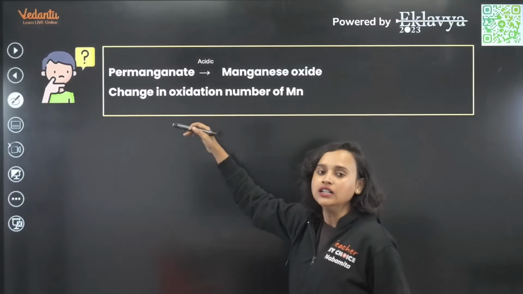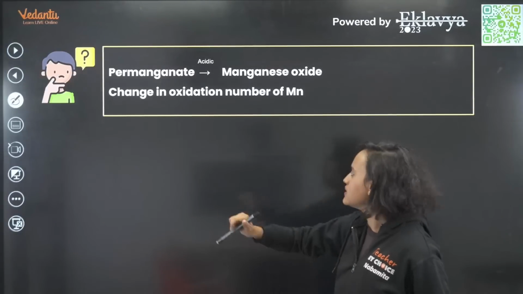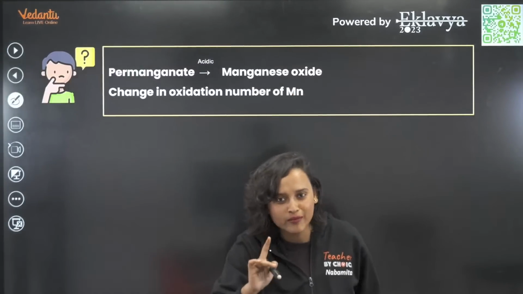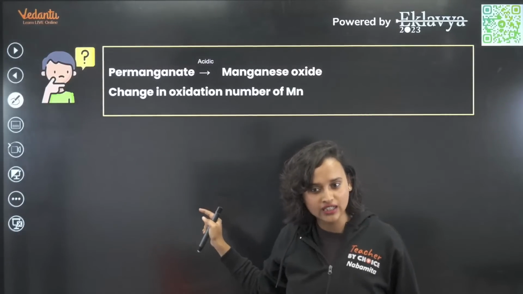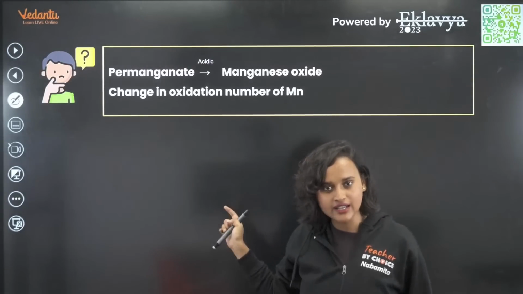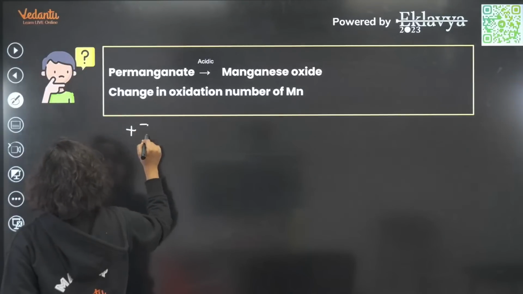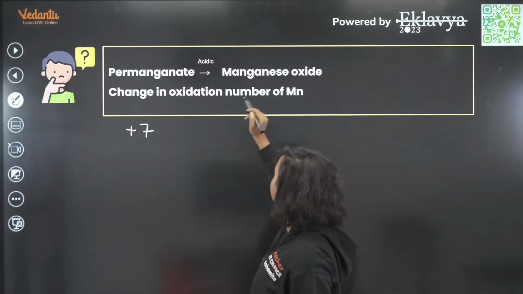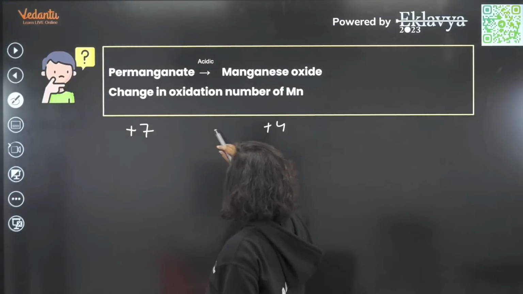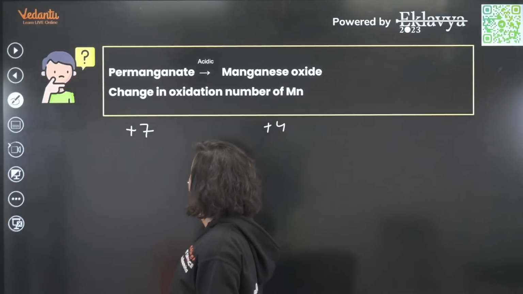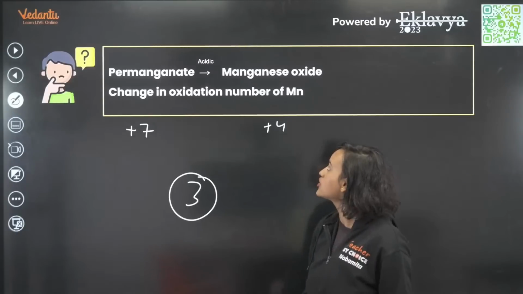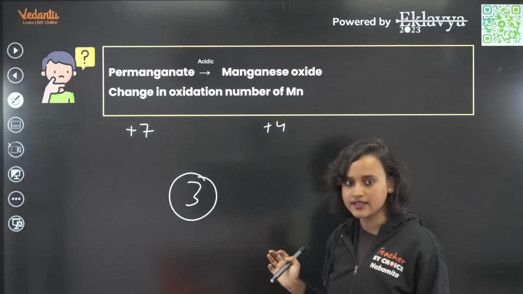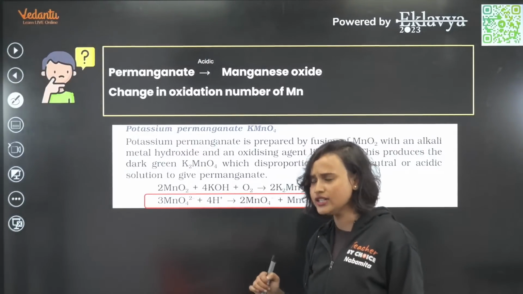Now permanganate. Look at this question. This is also very easy. Permanganate to manganese oxide. Change in oxidation number of Mn. Do you remember this was also something that we have done? Permanganate will have +7 oxidation state. You all know how to find out oxidation number, right? Manganese oxide will have +4. That means the change in oxidation number will be 3. The answer is 3. Understood this?